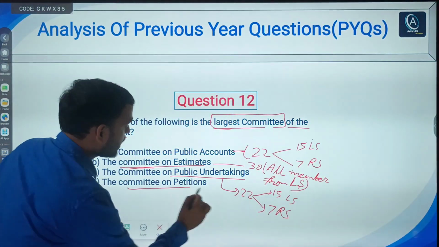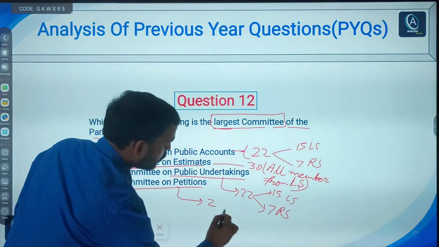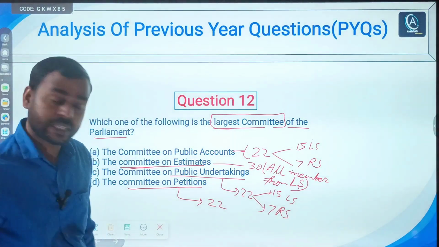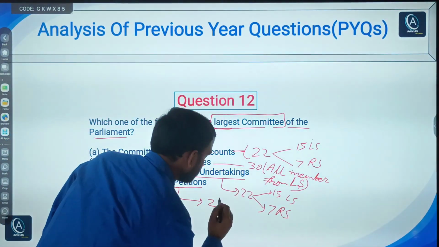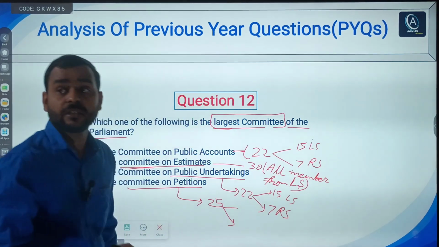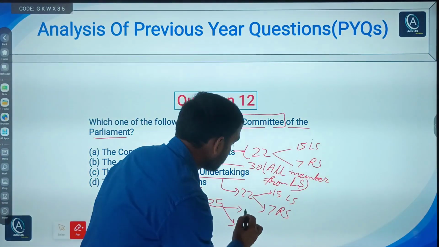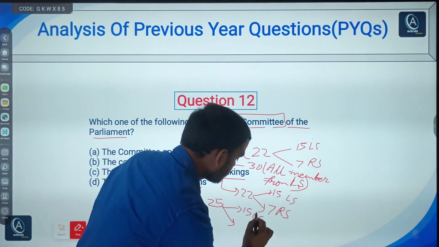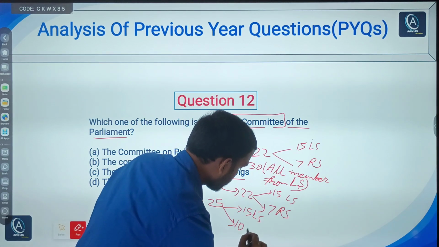And lastly, the committee on petitions has 25 members, and among them 15 are from Lok Sabha and 10 from Rajya Sabha.